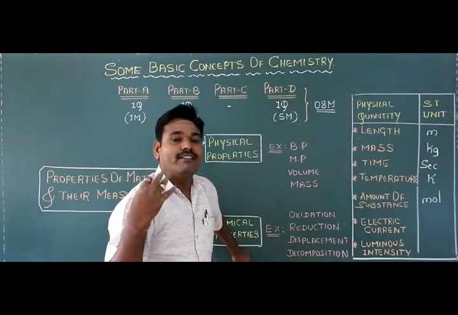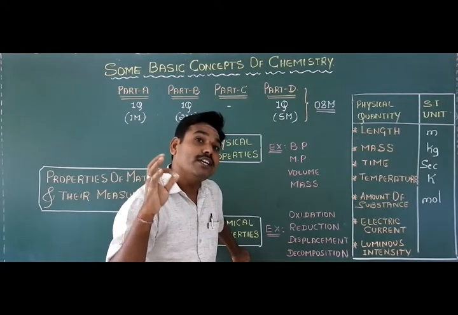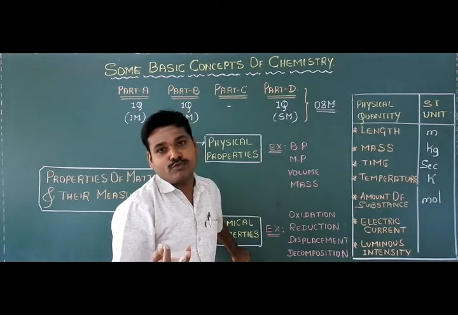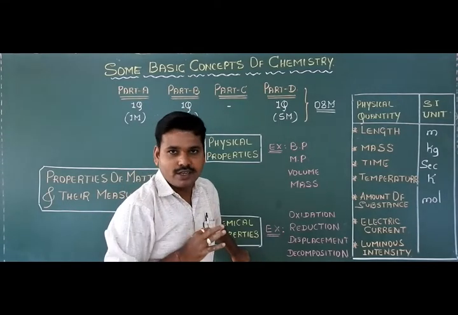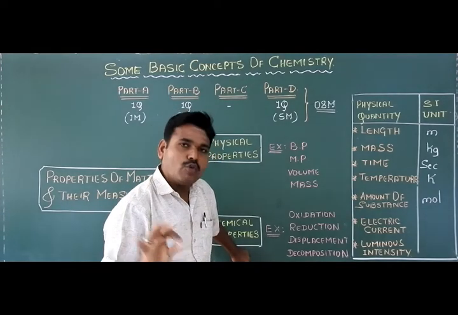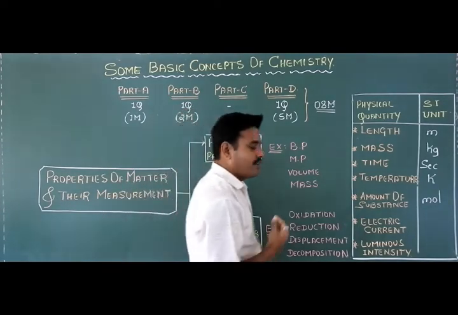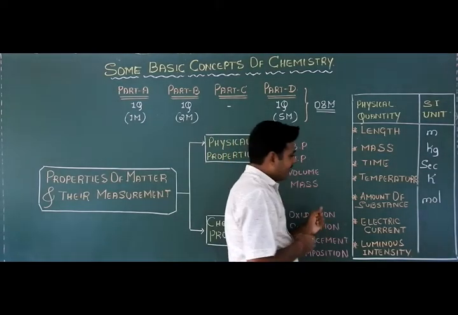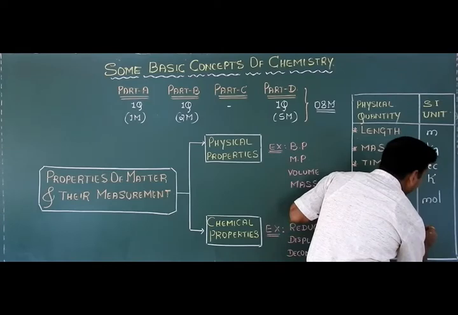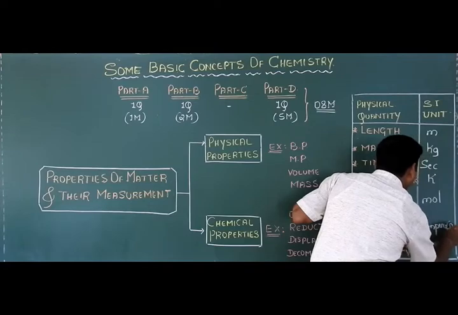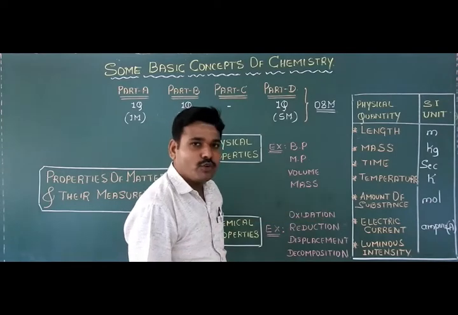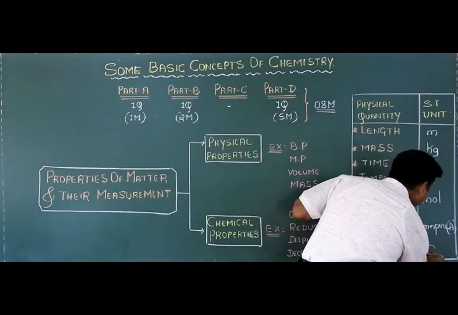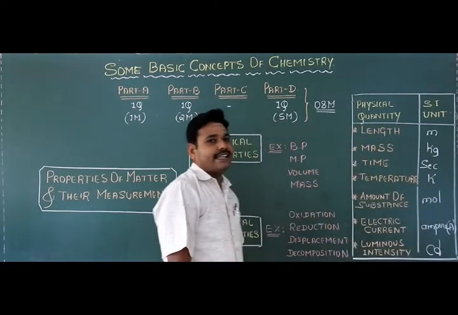Later we'll discuss what exactly the meaning of mole is and how to calculate the number of moles present in a given mass of substance, and all those concepts later in this chapter. So here you just remember the amount of the chemical substance is expressed in terms of mole. Then the sixth one is electrical current. Electrical current is expressed in terms of ampere. And the last one is luminous intensity. So what is the SI unit of luminous intensity here? Candela is the SI unit of luminous intensity.